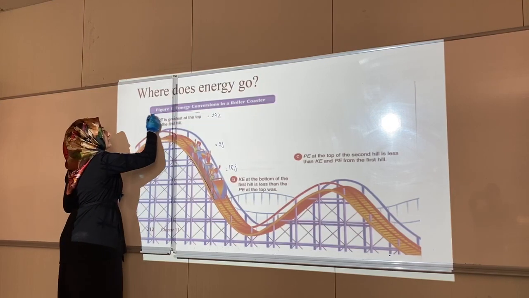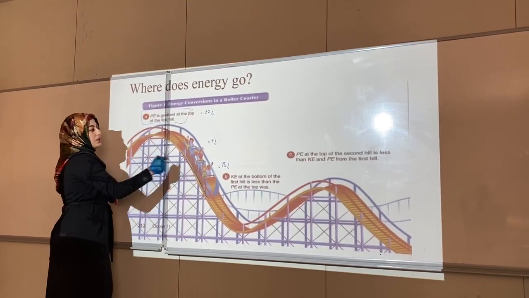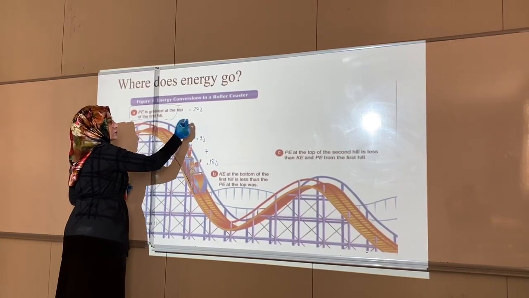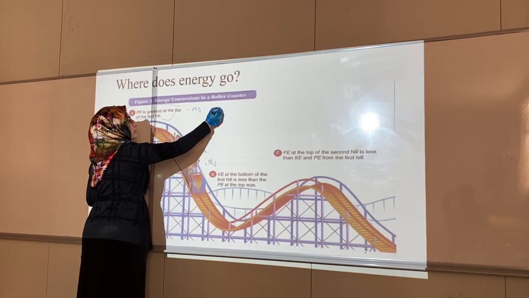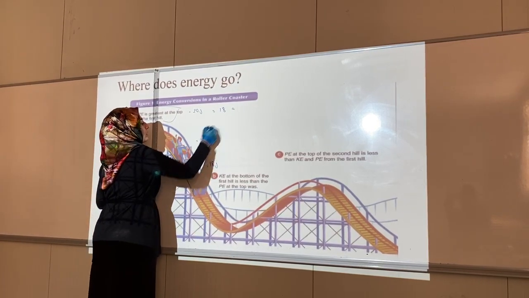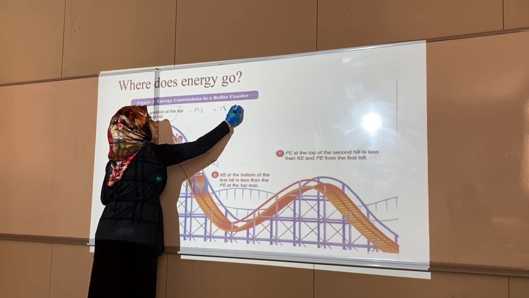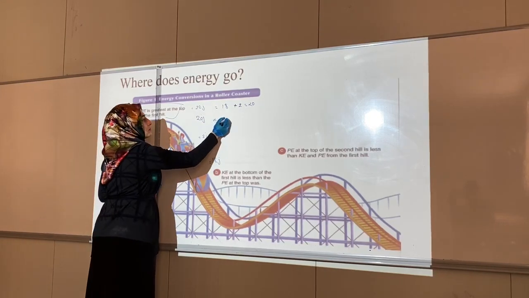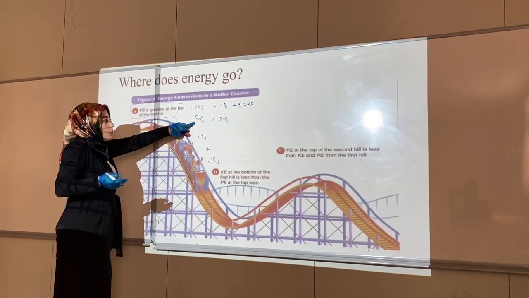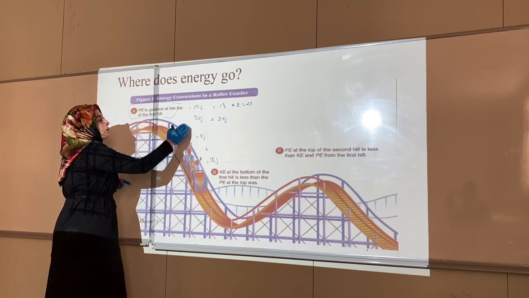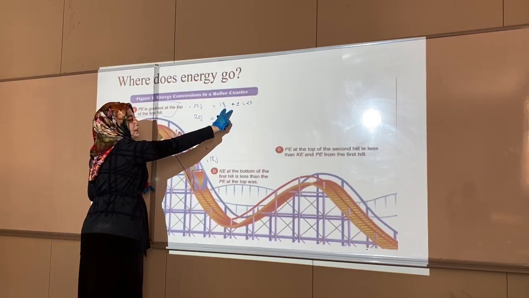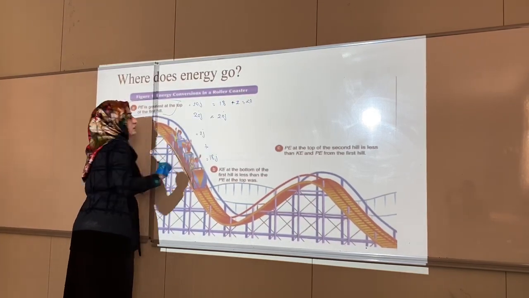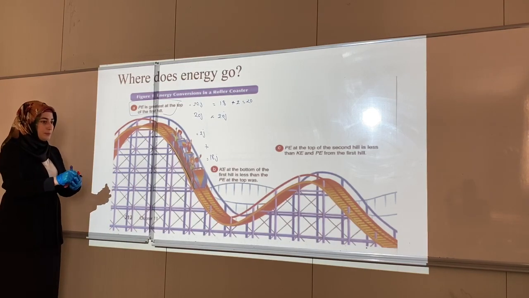So the first energy that you have must equal the last energy when you add them. Look, this potential energy is changed to kinetic energy plus the friction, the thermal energy, and it's equal to the same total. We can't create, we can't destroy. It is just changed from potential energy to two different kinds of energy, kinetic energy and thermal energy. But maybe this thermal energy is useless. Okay.